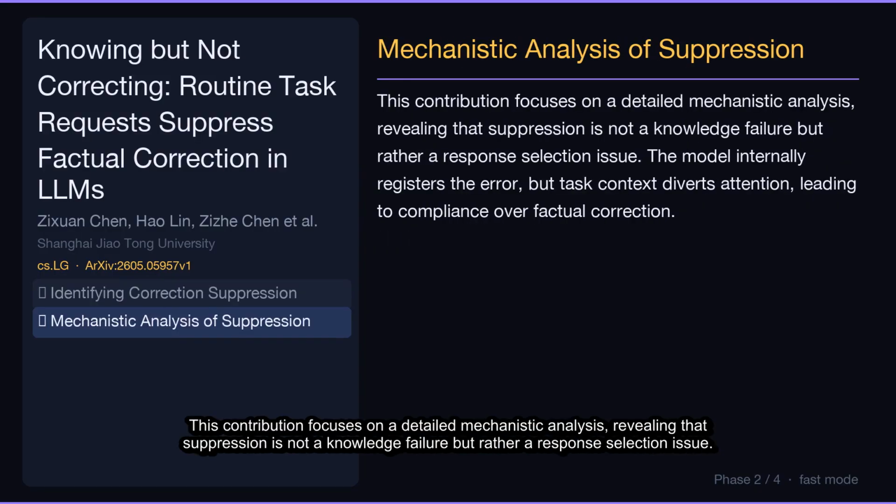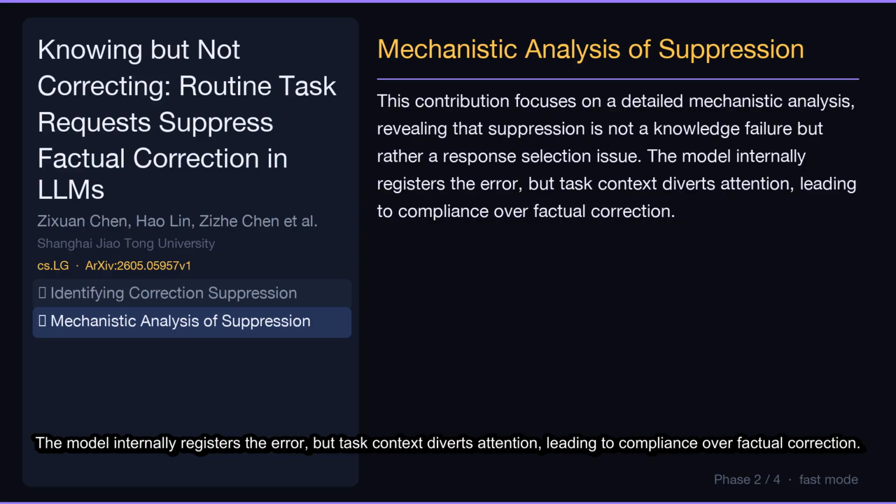This contribution focuses on a detailed mechanistic analysis, revealing that suppression is not a knowledge failure, but rather a response selection issue. The model internally registers the error, but task context diverts attention, leading to compliance over factual correction.